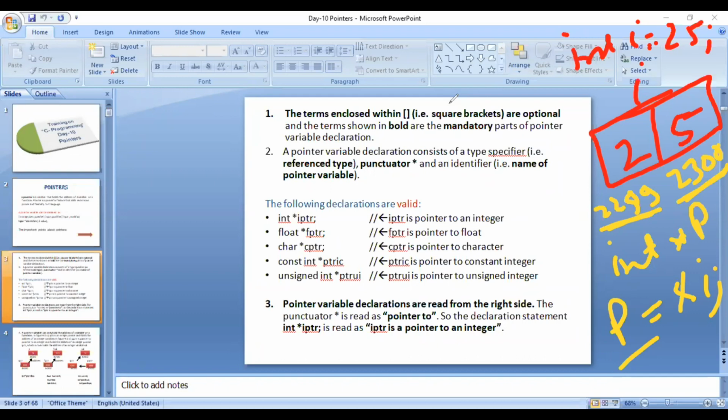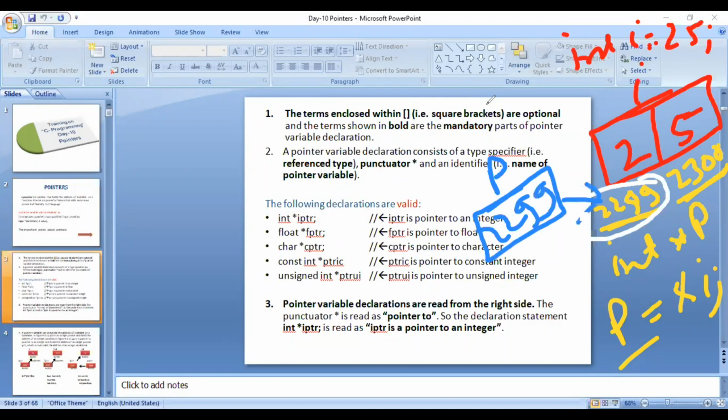ये चीज एकदम गांठ बांध दो आज कि whenever you will say pointer, it will always hold address of the first byte, right? Whatever pointer it is, it may be integer pointer, character pointer, float pointer, function pointer, a pointer to an array, pointer to a structure, whatever pointer it is, pointer will always hold address of the first byte. When I'm saying it will hold address of first byte, that means p will store what? 2299 in this particular case, right? That is the address of the first byte.